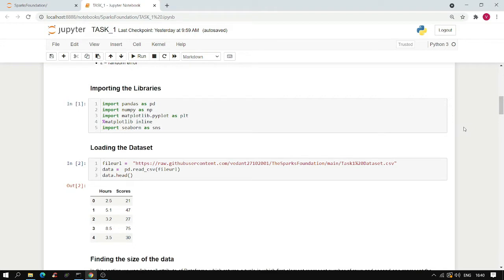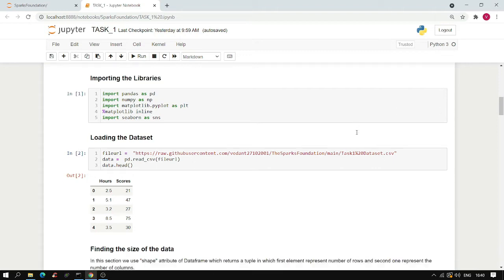First things first, we need to import all the necessary libraries into our notebook. Here I have imported pandas, numpy, matplotlib and seaborn. Now we need to load the dataset into our notebook. Using the read_csv function, I have imported the dataset into our notebook. Using the data.head function, I have viewed a few entries of our dataset.